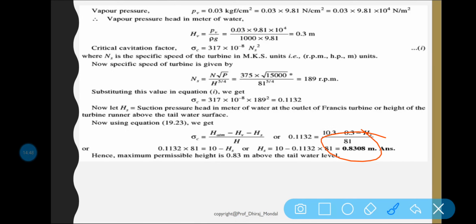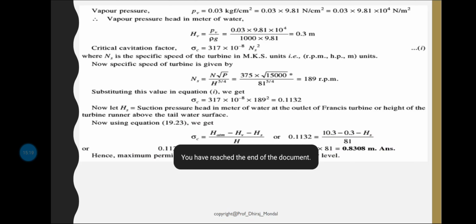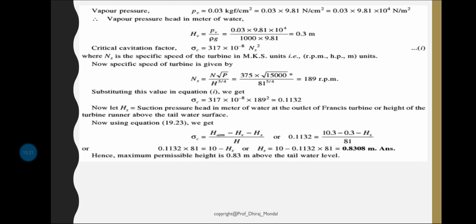So this is the maximum permissible height. If you increase that height, then cavitation will arise. Okay, so the maximum permissible height is 0.83 above the tail race. Above the tail race, that means the Hs is what? The suction pressure head at the outlet of the reaction turbine. So the maximum permissible height is this. Okay, so I hope this formula, this numerical, is clear.